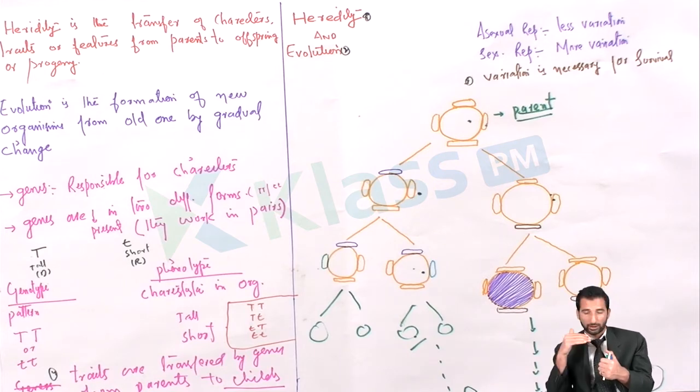Why are there variations? What is the significance of sexual reproduction, which is very important to understand? Why sexual reproduction, even though sexual reproduction needs so much energy? A huge amount of energy is spent on it. Spermatogenesis, oogenesis, fertilization, energy is involved everywhere. So in sexual reproduction, a huge amount of energy is being spent. But still, why is sexual reproduction most preferred, why is it so stable in the environment, compared to asexual reproduction, which does not need any energy?